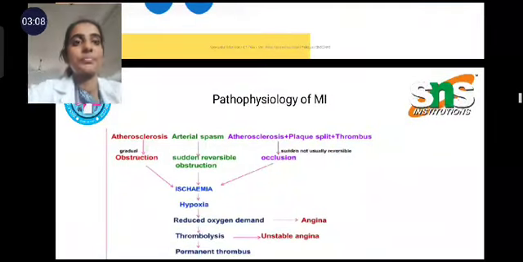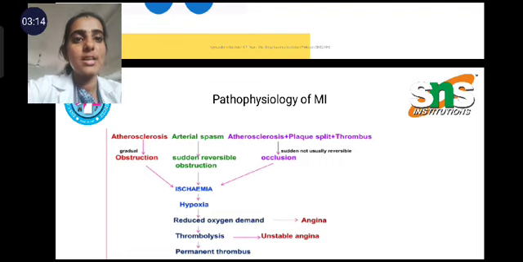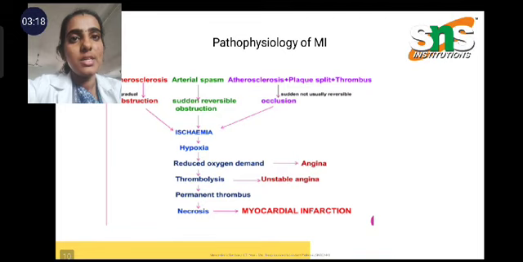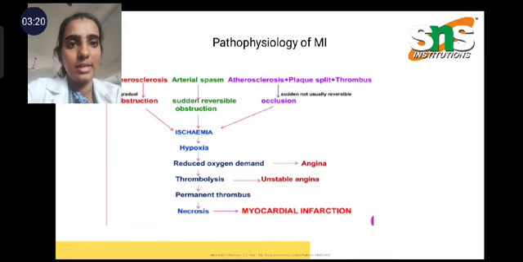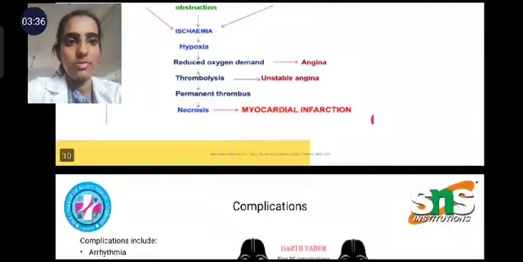The modifiable risk factors are high cholesterol level in blood, high blood pressure, smoking, diabetes, obesity, physical inactivity, and poor nutrition. The pathophysiology of myocardial infarction: due to any cause, an arterial spasm occurs, which leads to sudden reversible obstruction, which leads to ischemia. Ischemia is decreased blood flow to a particular area, which leads to hypoxia. Hypoxia means decreased oxygen level in the blood, which leads to thrombolysis, then permanent thrombus, which leads to necrosis. That is called myocardial infarction.